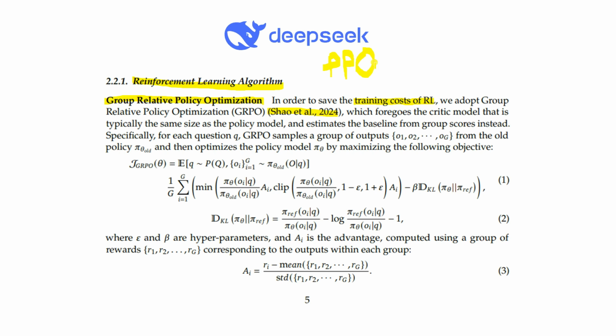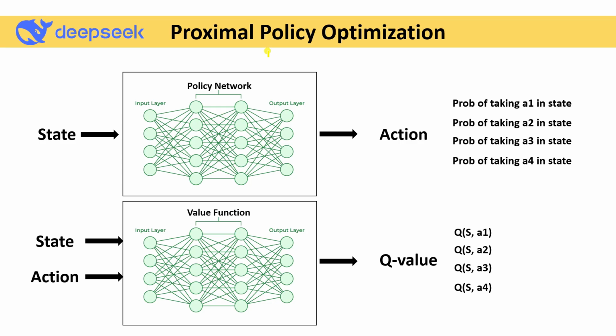Okay, let's go on here and try to understand PPO first. PPO stands for proximal policy optimization. In PPO, we have two networks. One is called the policy network, and the other is called the value function. The policy network takes a state as the input and gives an action as output.